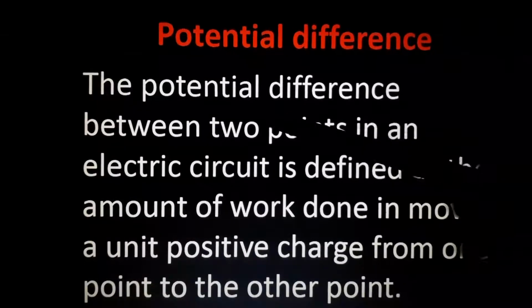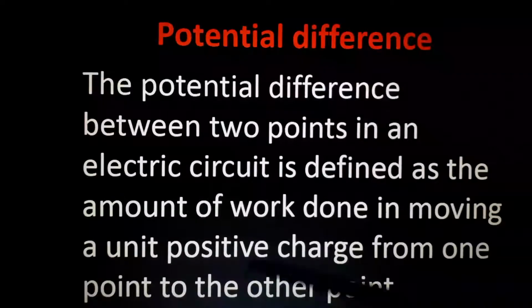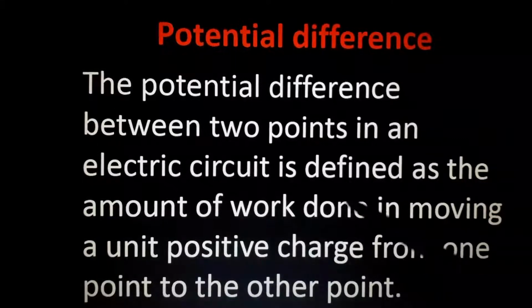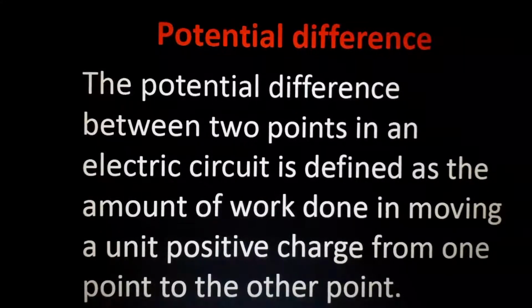Okay, so potential difference between 2 points is defined as the amount of work done in moving a unit positive charge from one point to another. Amount of work done moving a unit positive charge from one point to another point means what? Work done per second, isn't it? Let's see.